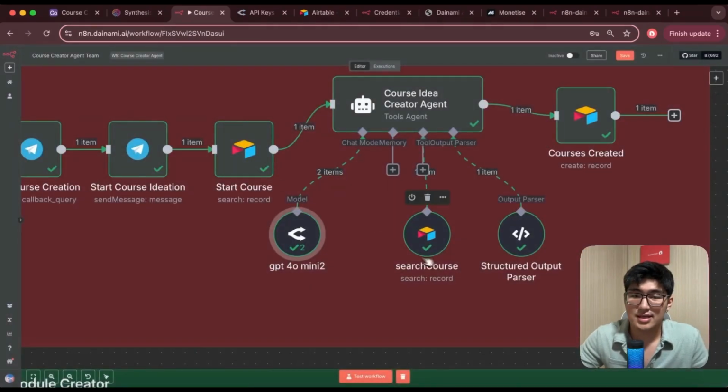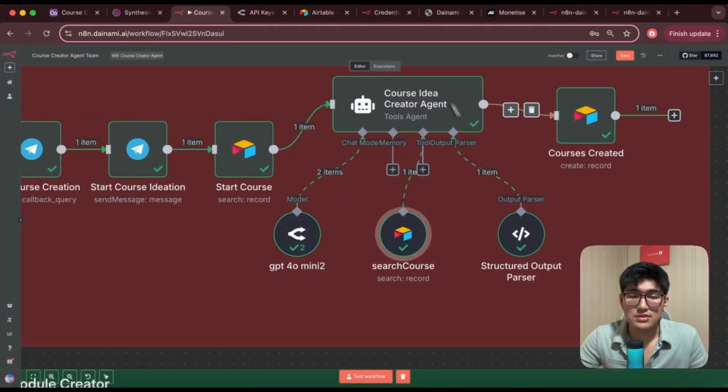All right. And lastly, you want to have the tool. So I want this agent to be able to search back in Airtable, like I said.